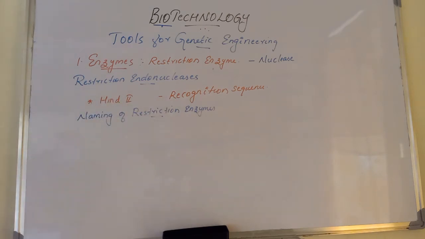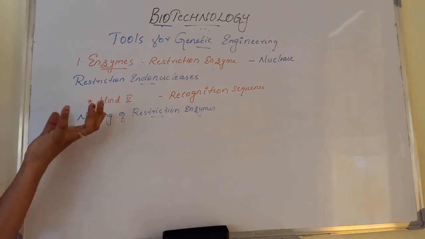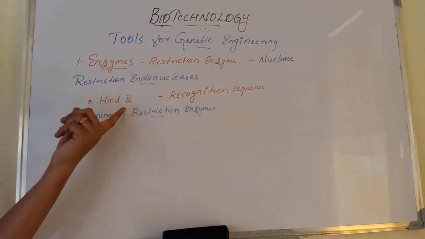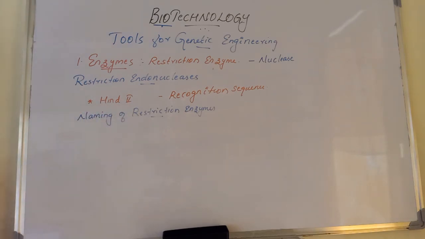And the Roman numeral after the name shows the order in which the enzymes were isolated from the bacterial strain. That is, in what order it was isolated from that particular bacteria. This is the second order, for example. Like that we can name different enzymes.